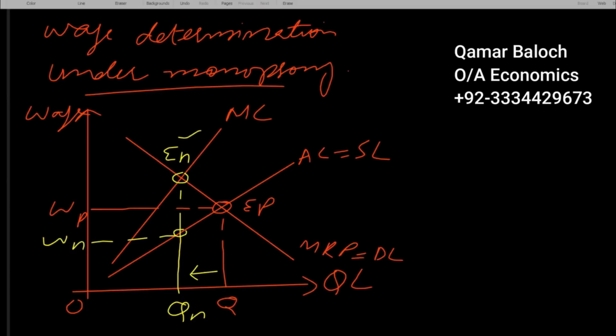When we draw a perpendicular from En to Qn, this perpendicular intersects the supply of labor curve at point A. So the monopsony employer will pay wage rate Wn. So a monopsony employer offers a low wage as compared to the prevailing market wage, and it employs a lesser number of workers.